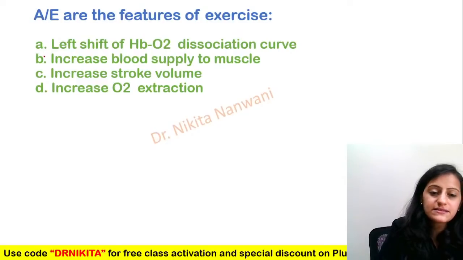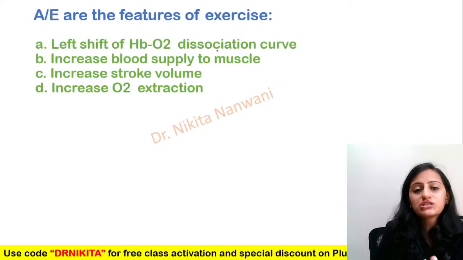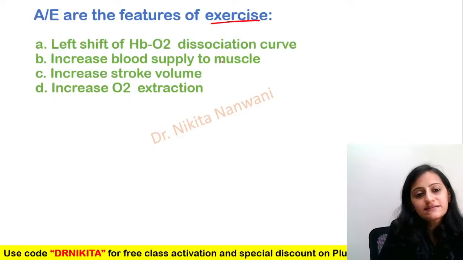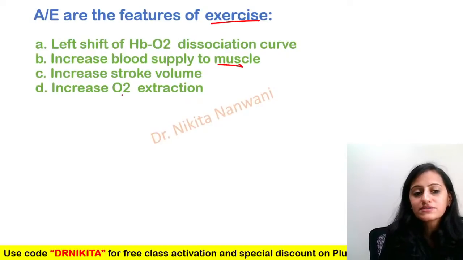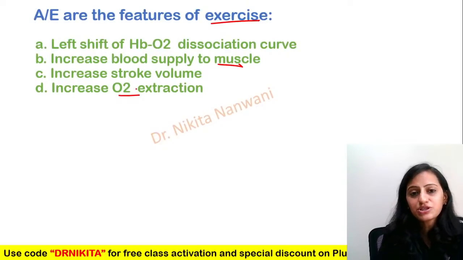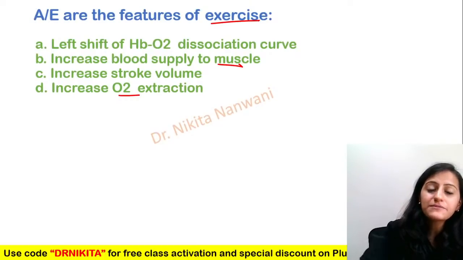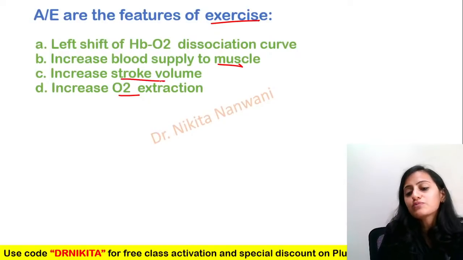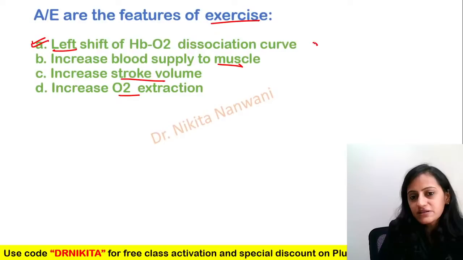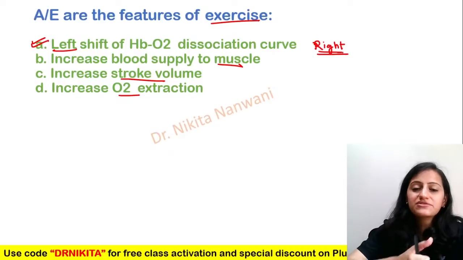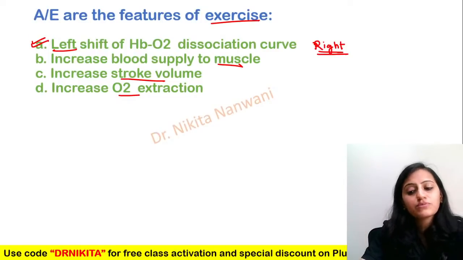Absolutely right. Even if you have not read the dissociation curve, the rest of the options are very logical. When we do exercise, the blood supply to the muscles increases because muscles are working more. Muscles need more oxygen, so there is increased oxygen extraction. What is pumping the blood? It is the heart, so the stroke volume also increases. So even by ruling out, we know that it's not going to be the left shift, it's going to be the right shift of the dissociation curve, because right shift releases the oxygen from the hemoglobin.